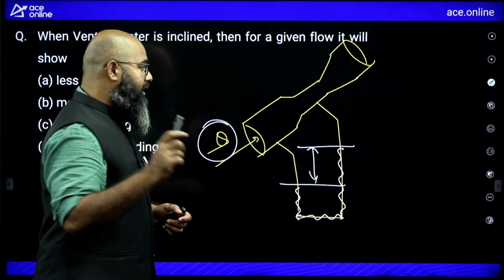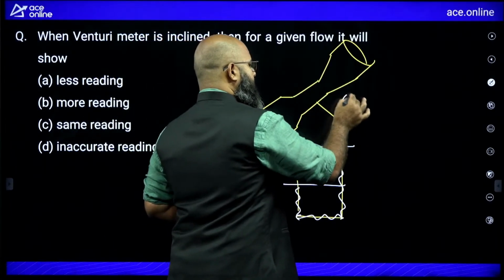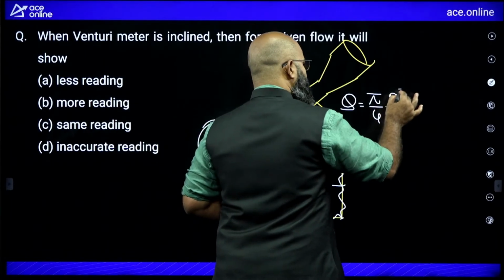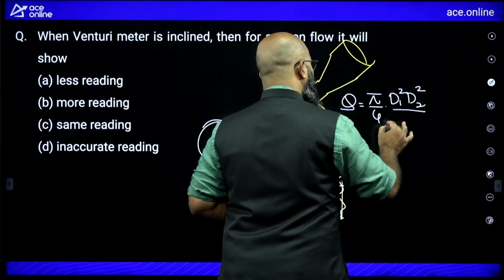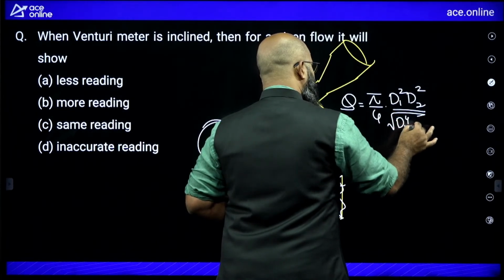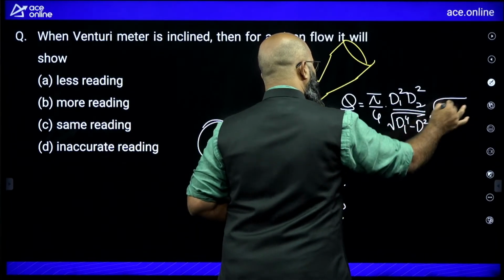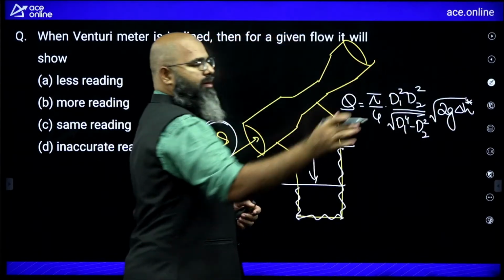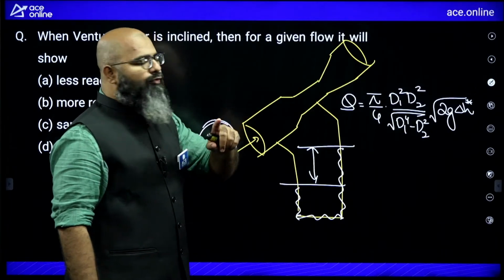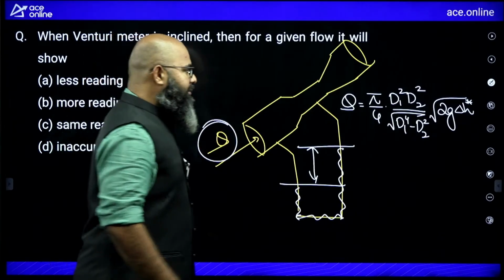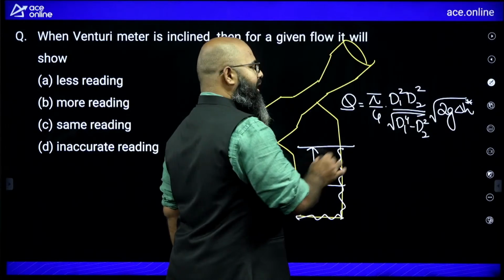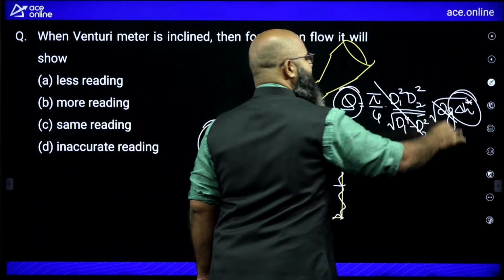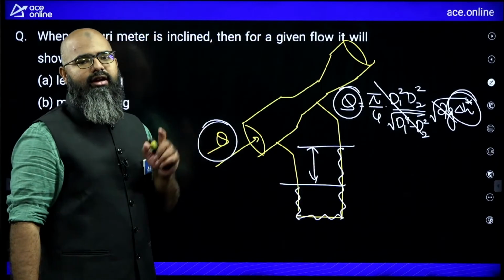Recall the formula for Q. The formula for Q is pi by 4 into d1 squared d2 squared upon root of d1 power 4 minus d2 power 4, into root of 2g times delta h star, or you can say hm into (Sm by S minus 1) and so on. Nowhere in this formula is theta included. That means if I change the angle, all these values are constant, even Q is constant, so delta h star, meaning this deflection, should also remain constant.